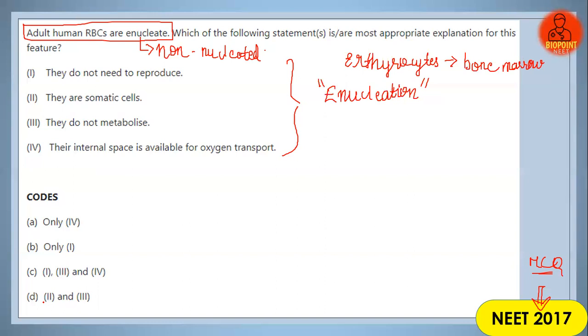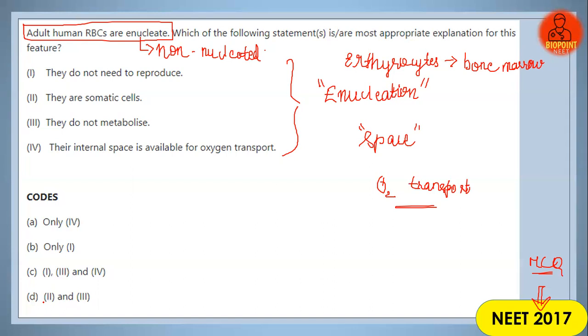What is its function? The absence of such a nucleus provides more space for the RBC. Okay, the absence of the nucleus will provide enough space for the RBC. What is the main function of RBC? To accommodate oxygen, to help in oxygen transport. So definitely the absence of the nucleus will help in the oxygen transport mechanism.